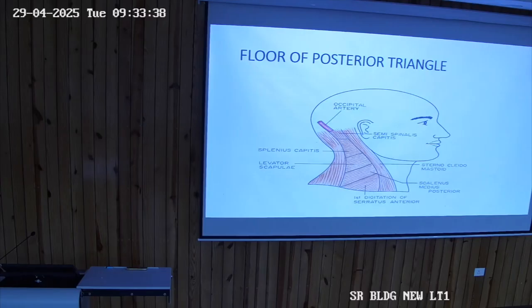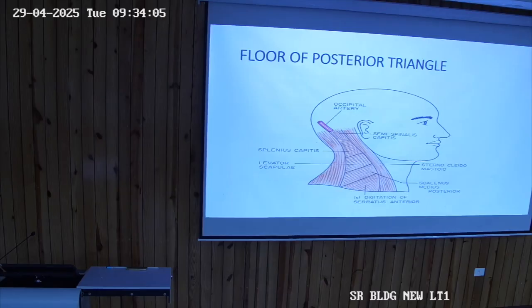Similarly, splenius capitis के ऊपर एक और मसल है, that is the semispinalis capitis. Some books take it as a content, some books do not, but you might write it because most of the time it is visible. हमने यहाँ जो देखे हैं, so semispinalis capitis, splenius capitis, scalenus medius and posterior, some of the digitation of the serratus anterior also.